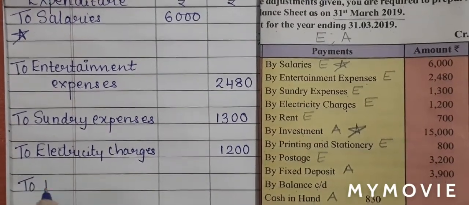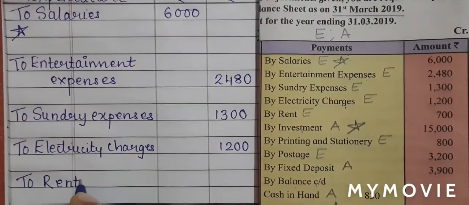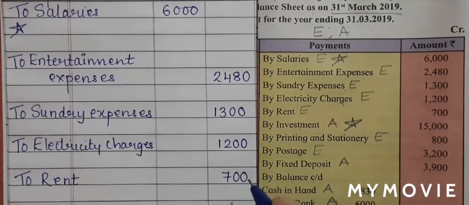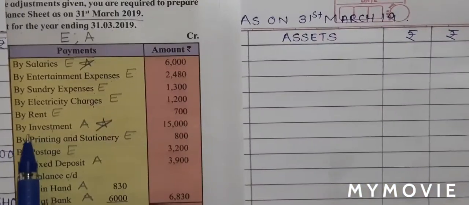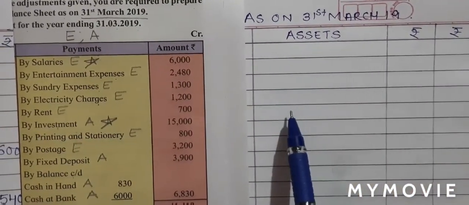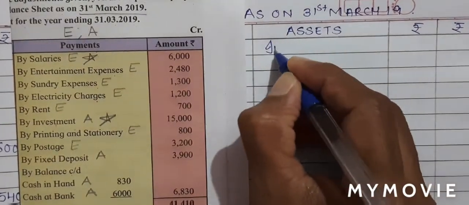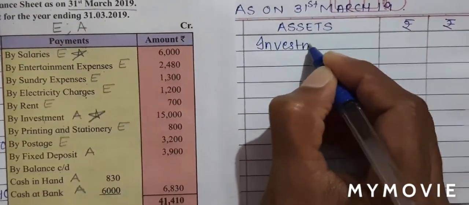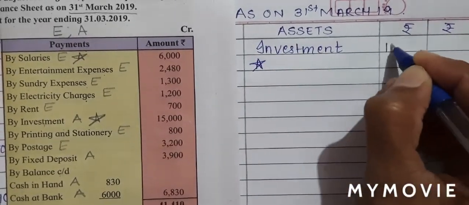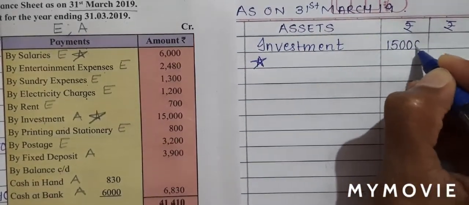Again on the expenditure side, to rent, there is no star, in the outer column 700. Next is investments. I will write it on the asset side, investment. There is a star, so I'll write it in the inner column 15,000.